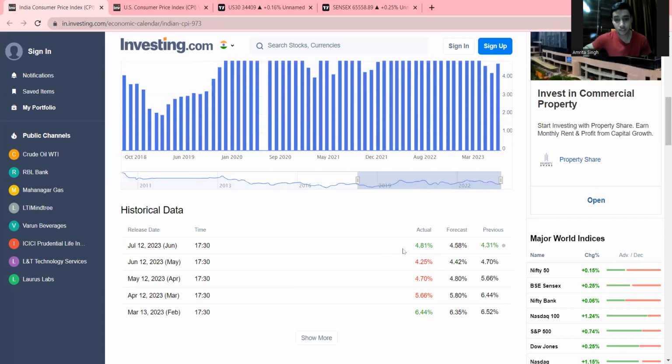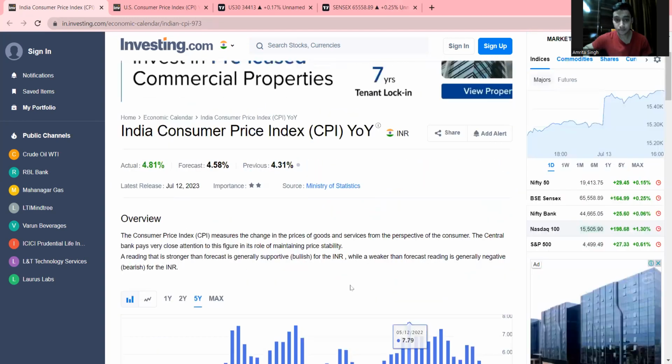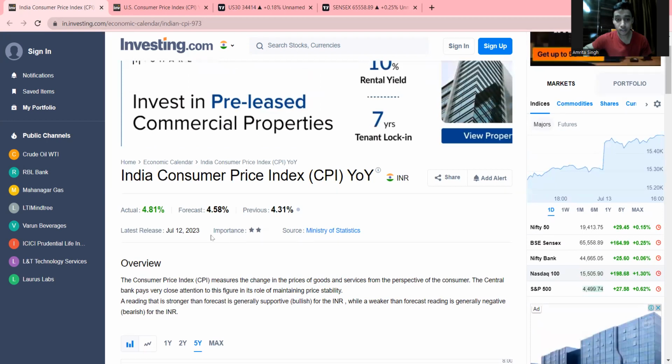And if you see in July, it is 4.81%. So it is slightly greater as compared to the months of June and May, but much better than the month of April. So it is not so worse and not so good. And well, the prediction was also somewhere around these actual numbers, so we also can't say anything about that.